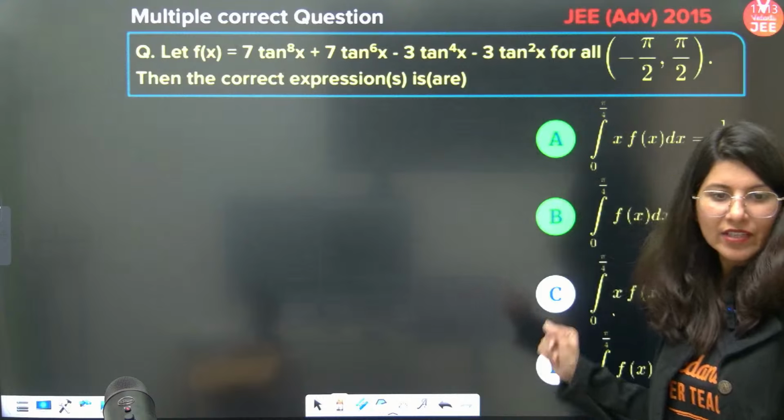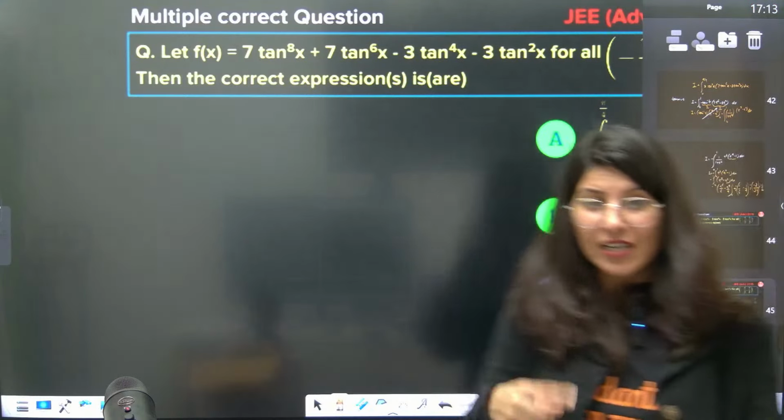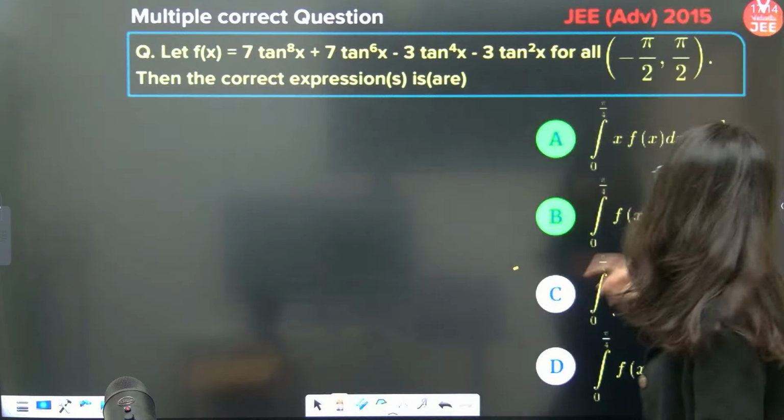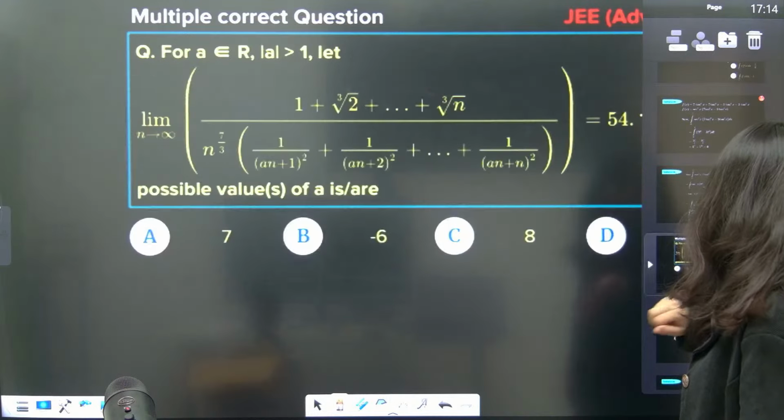Yes, Satvik, I have corrected it. Good question. Yes, I also feel. And by the way, the same question, the JEE Advanced 2015 question, was there in JEE Main 2015.